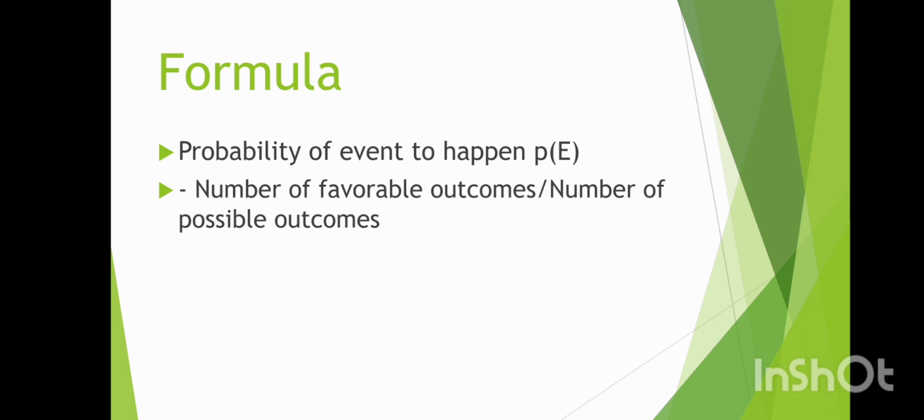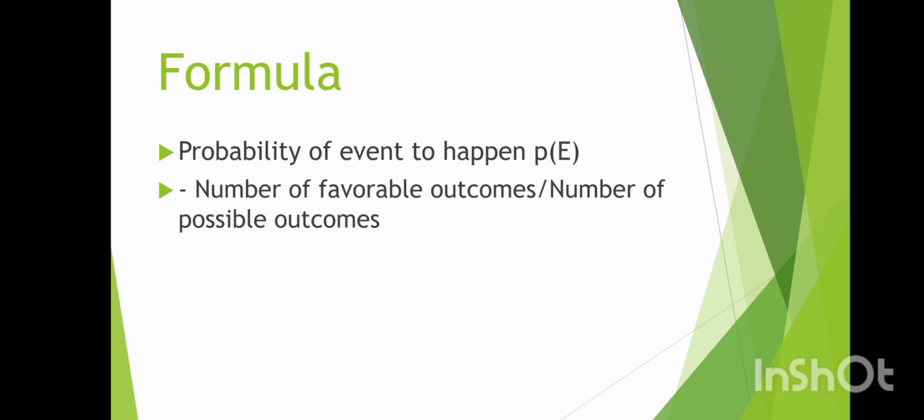Then next, formula. Probability can be calculated using the following formula. Probability of A is equal to number of favorable outcomes divided by total number of possible outcomes, where probability of A is the probability of event A occurring.